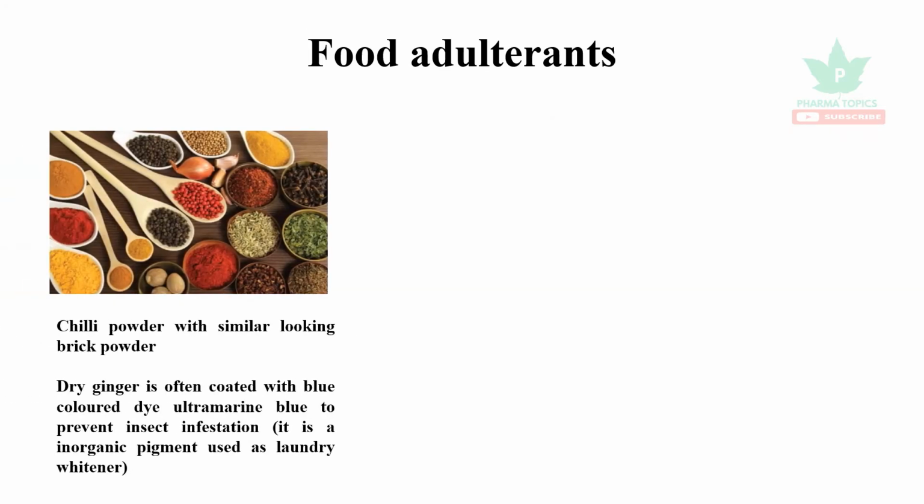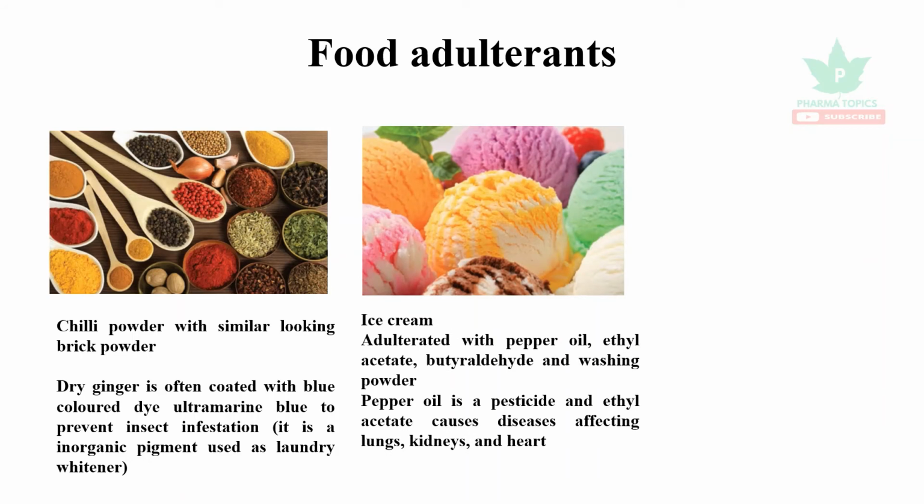And then chili powder is adulterated with a similar looking brick powder. Dry ginger is often coated with blue colored dye, ultramarine blue, to prevent the insect infestation. It is an inorganic pigment which is used in the laundry as a whitener. And ice creams are usually adulterated with pepper oil, ethyl acetate, butyraldehyde, and washing powder. Pepper oil is a pesticide, and ethyl acetate causes diseases affecting lungs, kidneys, and heart.